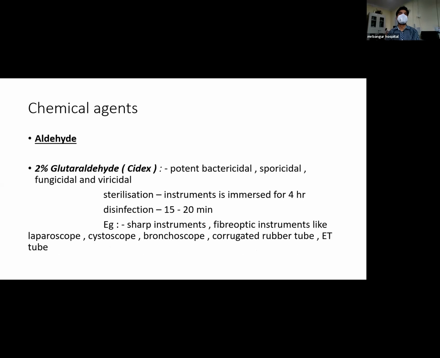Now coming to the chemical agents, we have aldehydes like 2% glutaraldehyde, commonly known as Cidex. It is potently bactericidal, sporicidal, fungicidal, and viricidal. For sterilization, the instrument is immersed in 2% glutaraldehyde for 4 hours. And for disinfection, 15 to 20 minutes is sufficient. Instruments and materials sterilized by glutaraldehyde are sharp instruments and fiber optic instruments like laparoscope, cystoscope, bronchoscope, and ET tube.